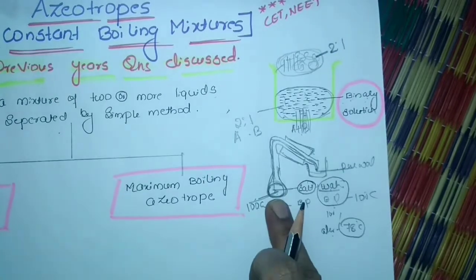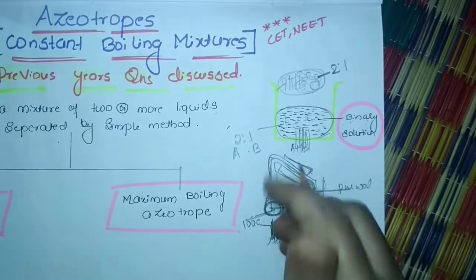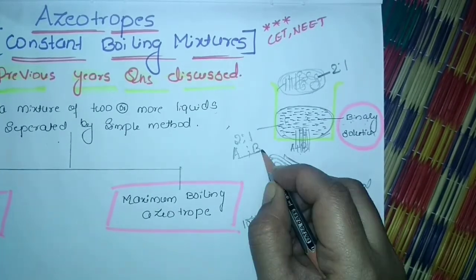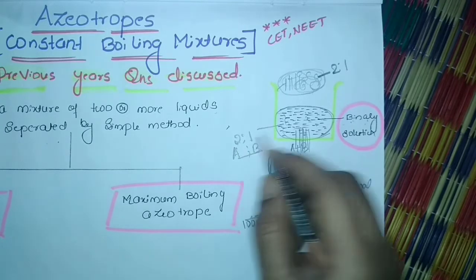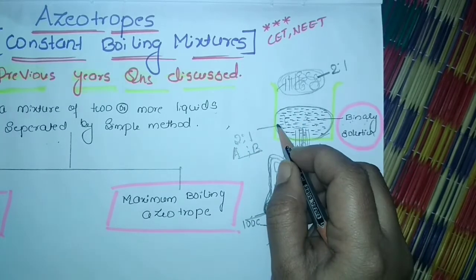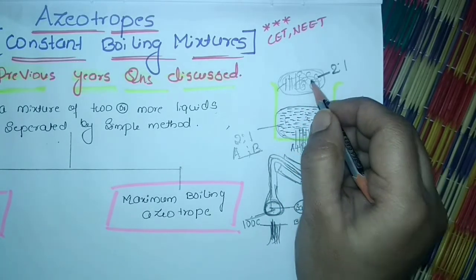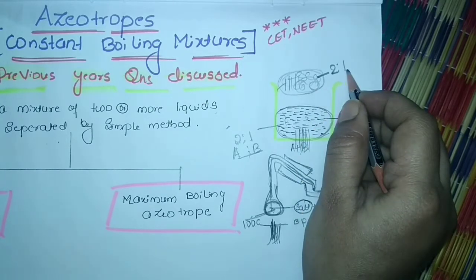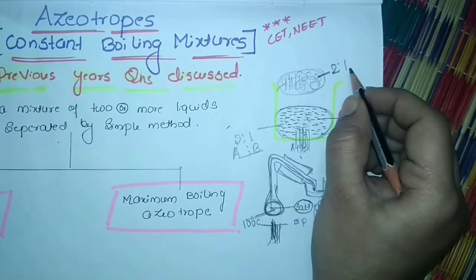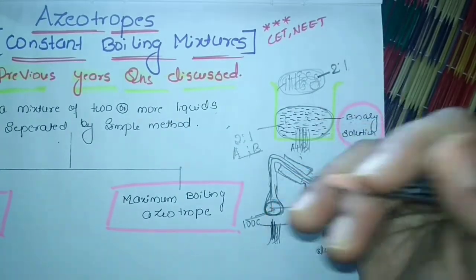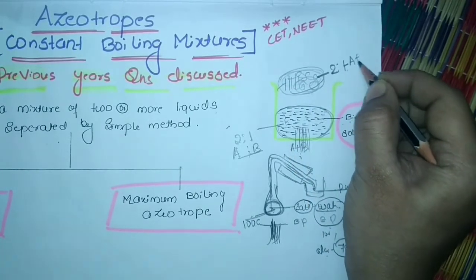Here, based on the difference in boiling point, we separated. But here, what happens is that these two components, A plus B, have a composition ratio of 2:1. This composition remains the same even in the liquid condition. When it evaporates, even in that vapor condition it remains the same. It doesn't mean that the A component will remain here and the B component will evaporate. No, even in the vapor state we're going to find both A plus B components.